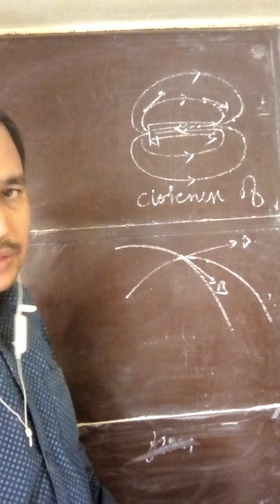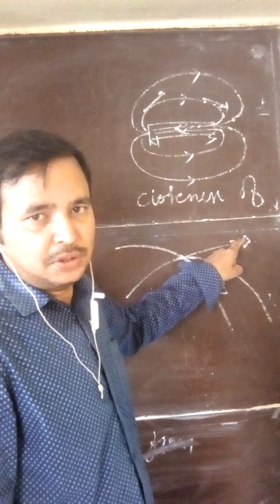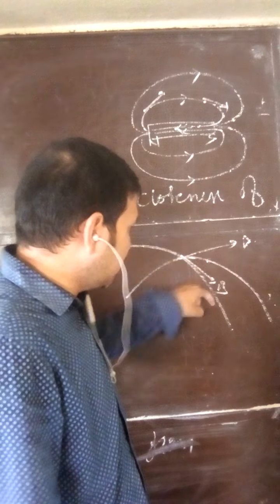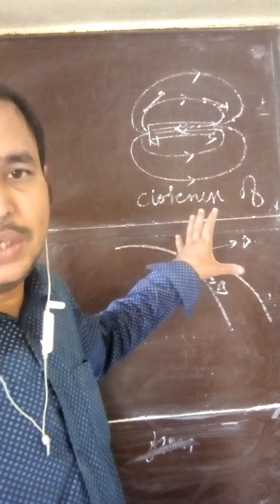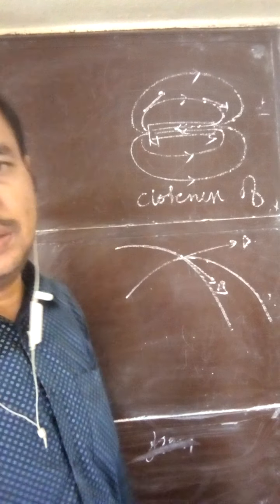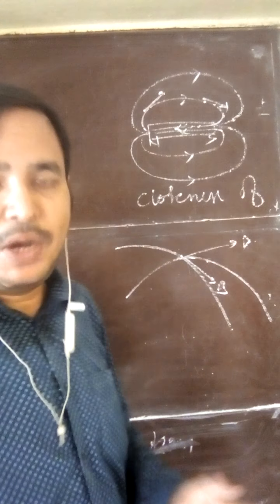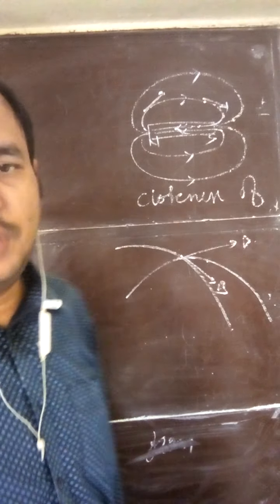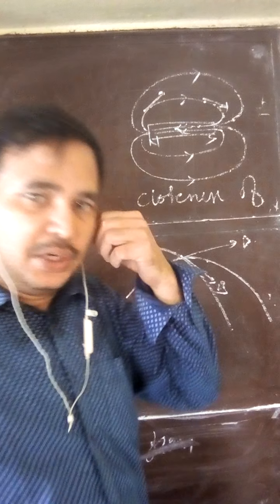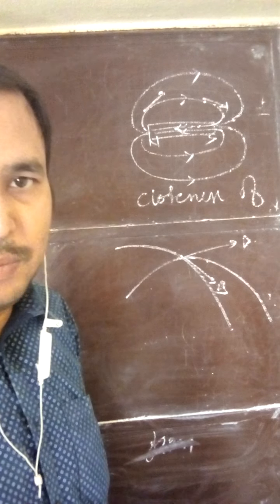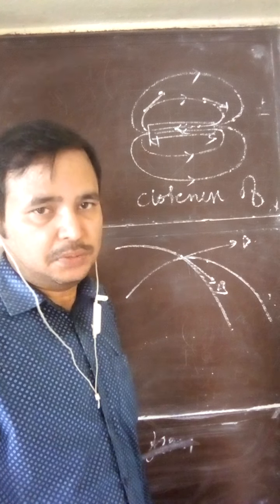The tangent gives the direction of magnetic field. So you can see on this curve tangent is in this direction, giving the direction of magnetic field. On this curve tangent is in this direction. So at the same point of intersection, two tangents can be drawn giving two directions of magnetic field, which is not possible. At one point only one direction of magnetic field is possible. So you can write that at the point of intersection of two curves, two tangents can be drawn giving two directions of magnetic field. This is not possible.